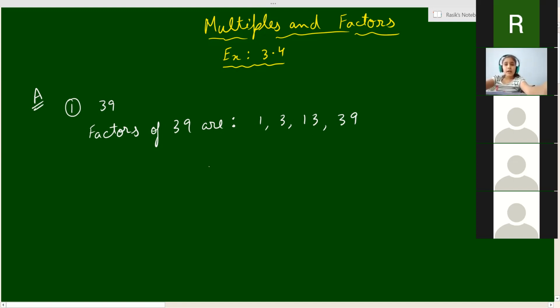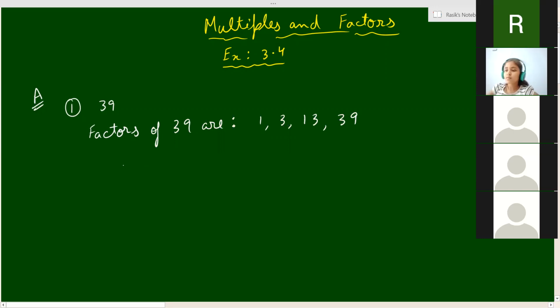So it has four factors: 1, 3, 13, and 39. Four factors are there. So whenever a number has more than 2 factors, अगर किसी भी नंबर के 2 से ज्यादा फैक्टर्स होते हैं, then the number is a composite number.